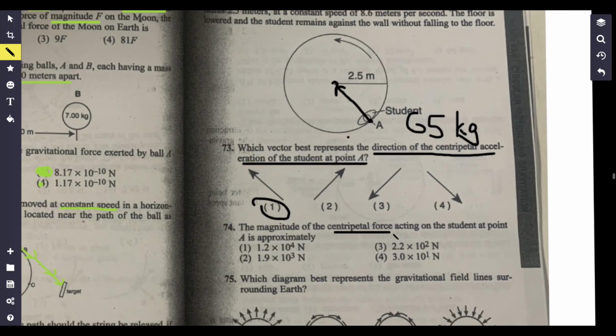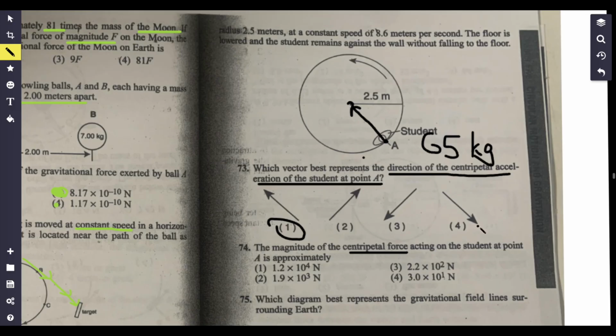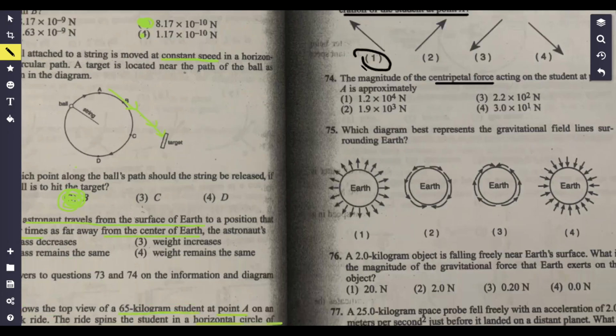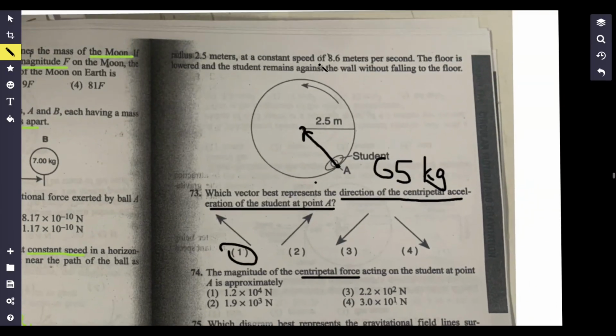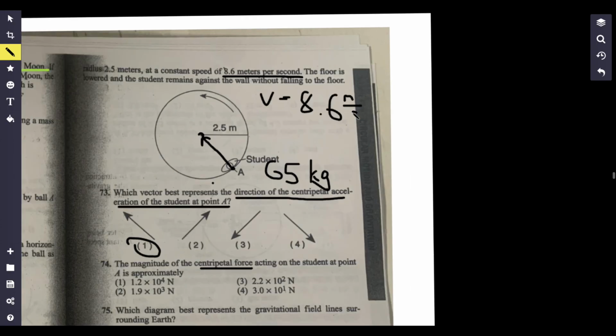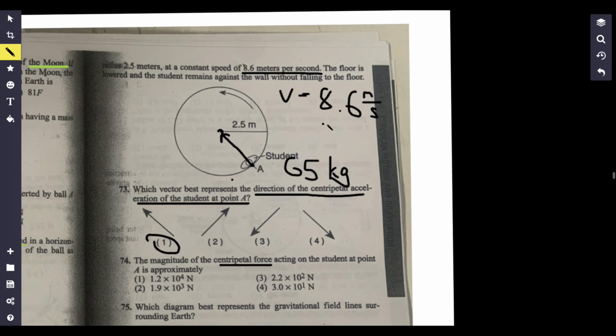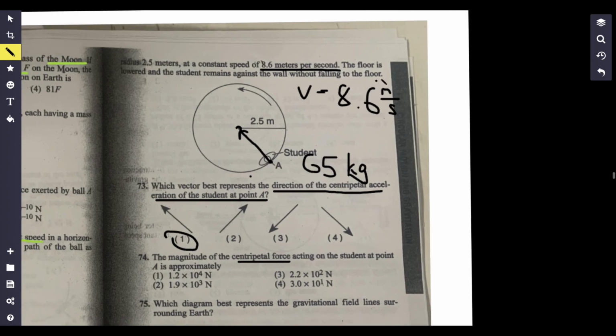The magnitude of the centripetal force acting on the student at point A is what? So we also need to know that the ride spins the student in a horizontal circle at a constant speed. So we basically know our velocity term, 8.6 meters per second. That's basically just the magnitude of the velocity.